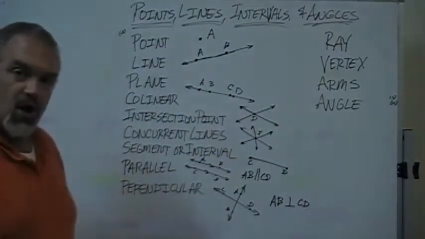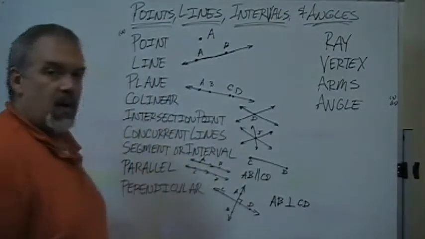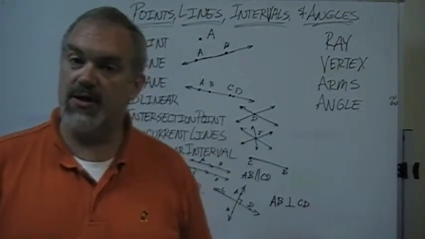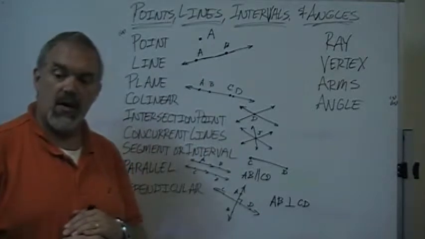And on our chart or our drawing, we put a little box in the corner at the intersection, and that tells us that it's a 90-degree intersection. 90 degrees, they are perpendicular to each other.